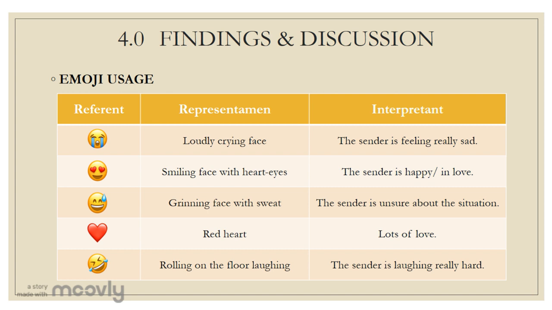The first emoji is the loudly crying face, which means that the sender is feeling really sad. The second emoji is the smiling face with heart eyes, which means that the sender is happy or in love. The next emoji is the grinning face with sweat, which can be interpreted as the sender being unsure about the situation. The fourth emoji is the red heart, which means lots of love. And the fifth emoji is the rolling on the floor laughing, which means that the sender is laughing really hard.